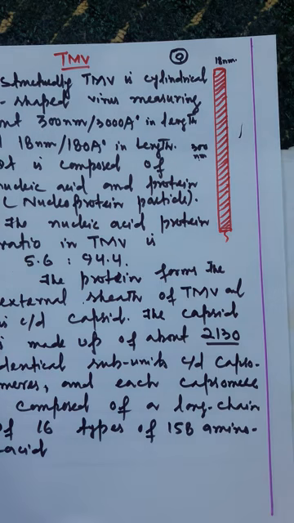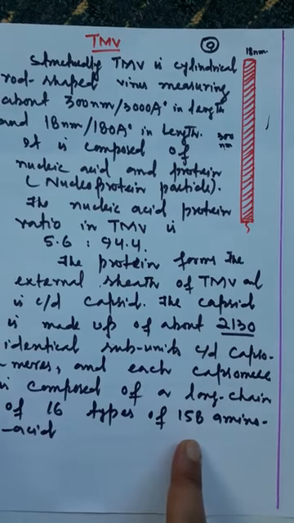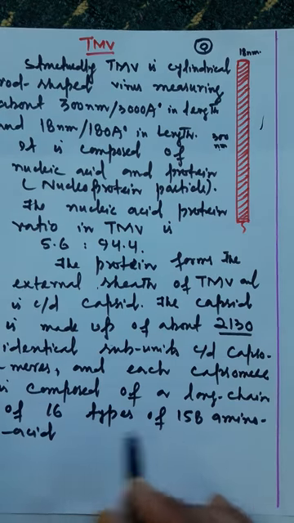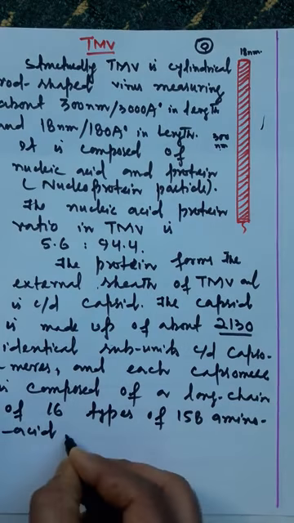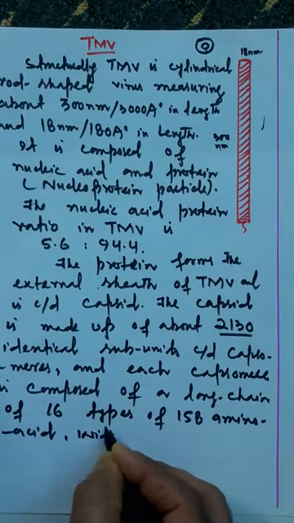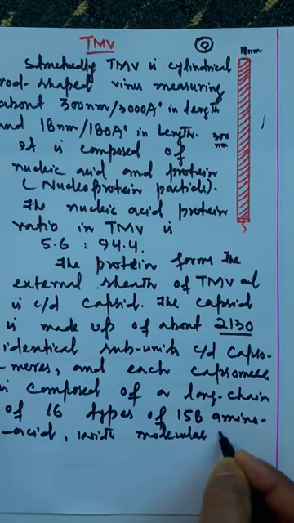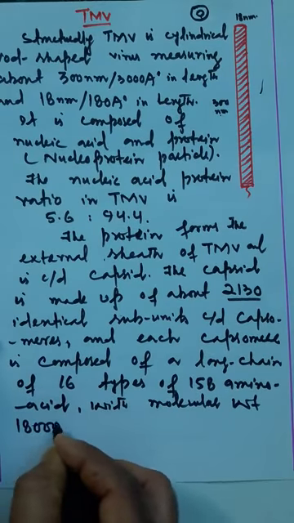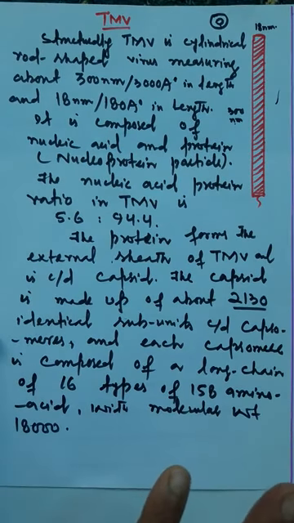A capsomer is composed of a long chain of amino acids. How many amino acids are present in one capsomer? 158 amino acids of how many types? 16 types. With molecular weight, एक कैप्सोमर का मॉलिक्यूलर वेट जो होता है 18,000. ओके, सो दिस इज अबाउट द कैप्सिड.